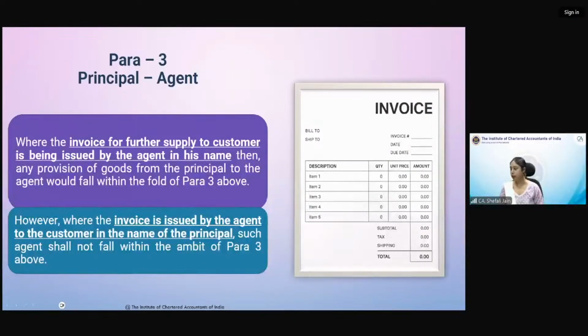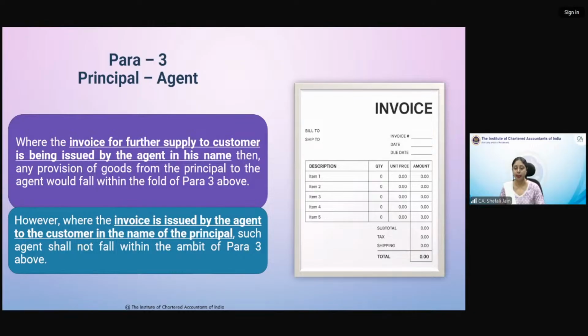Now we come to the next point. So now the para principal agent relationship. In case of principal agent relationship, supply made by principal to agent will become a supply without consideration.